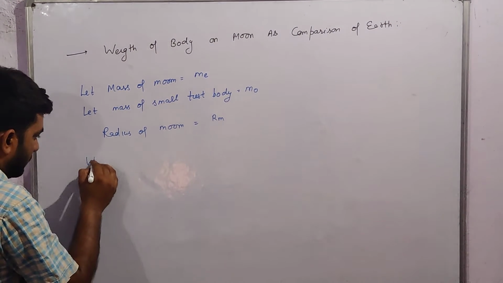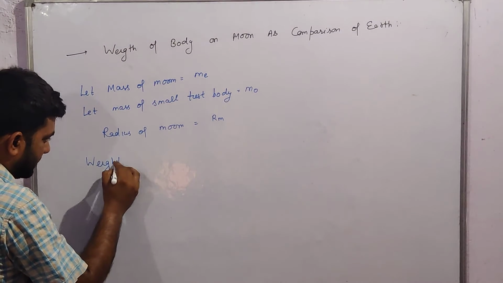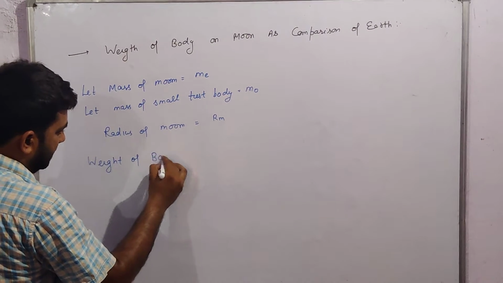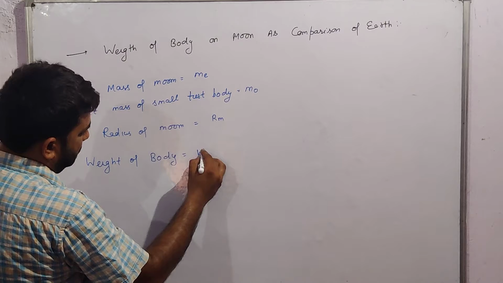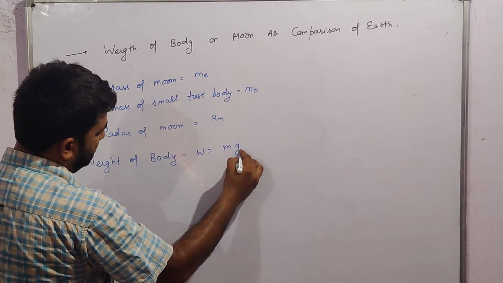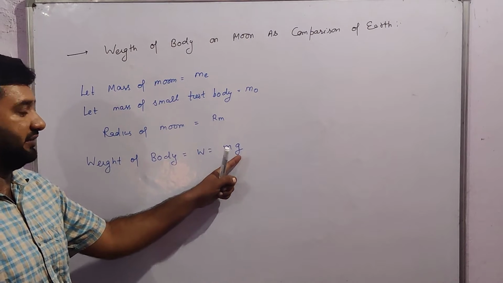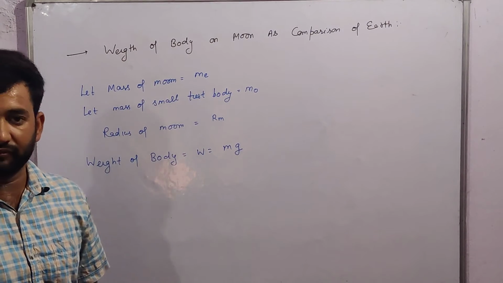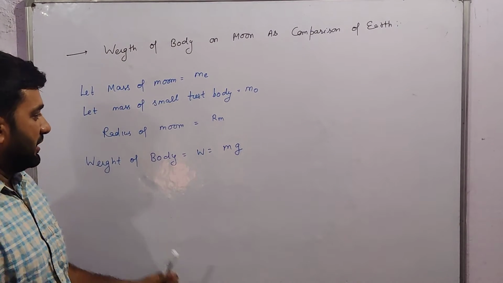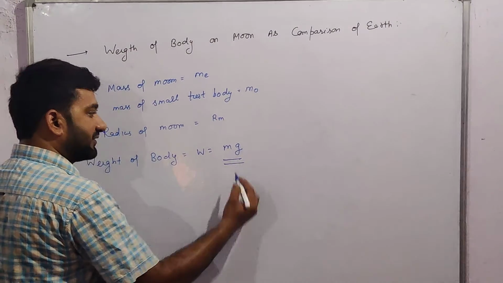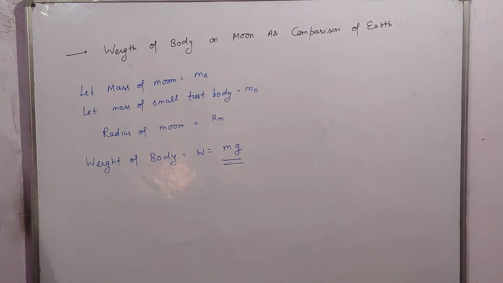Now, weight of the body is W is equal to mg, where m is the mass and g is the acceleration due to gravity of that body. Or we can put this equal to force.